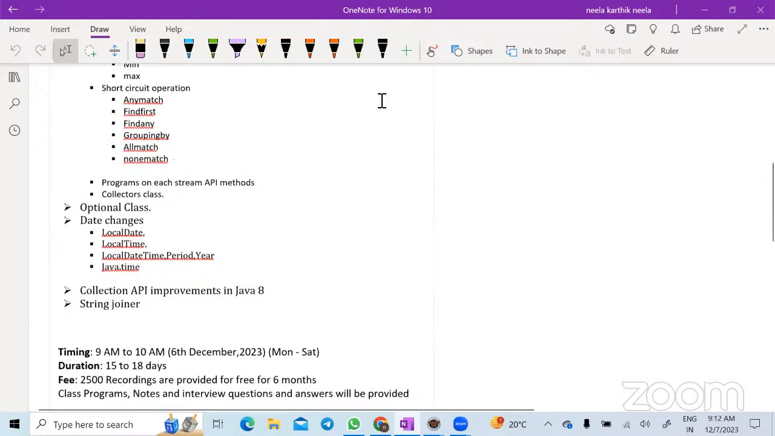And the course fee for this is 2,500, and the duration of the course is 15 to 18 days. And I'm going to provide the notes, separate notes, which I have written, and the code, whatever the program that you are going to write in the class, that also will be shared with you. And the timing is 9 a.m. to 10 a.m. Monday to Friday, Saturday. So this is at high level the course content.